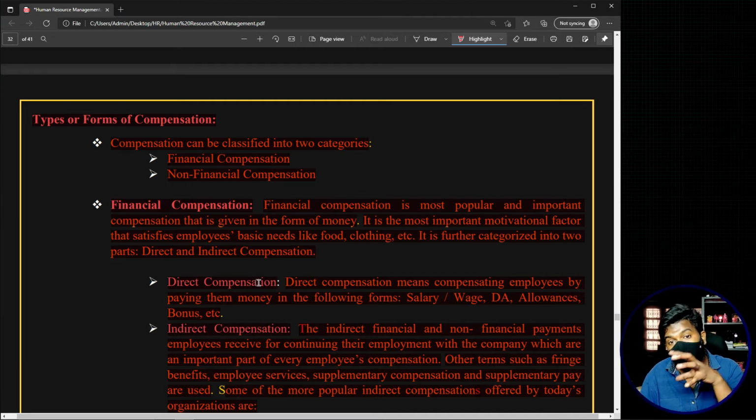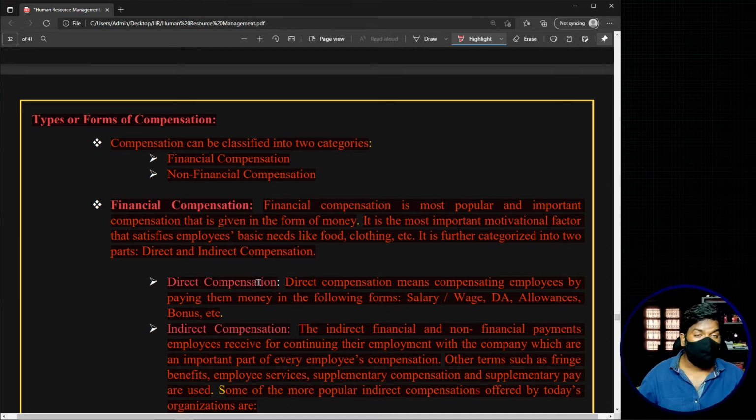And within financial compensation, certain components directly give you money, while certain components give you monetary value but do not come in the form of money, for example paid vacations. Okay, we have discussed it.